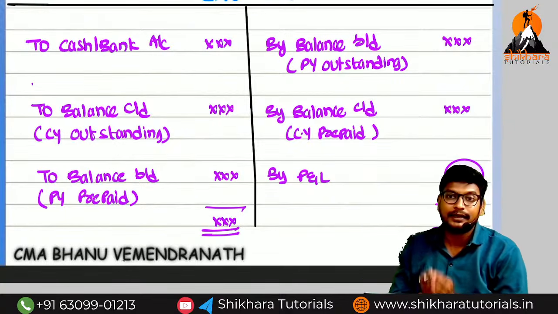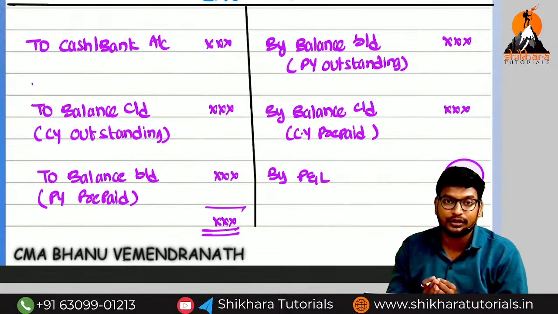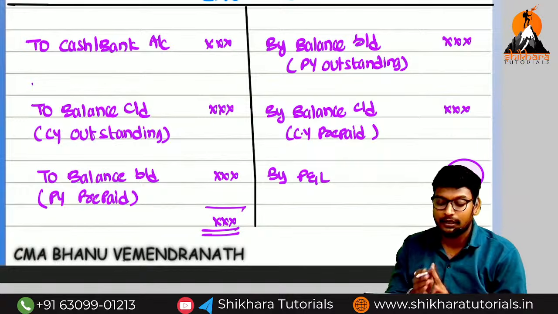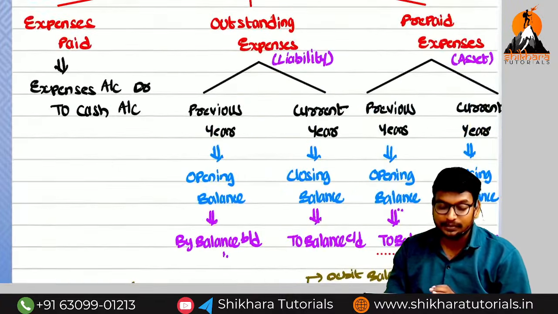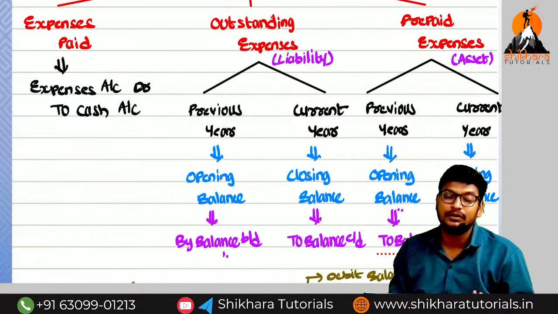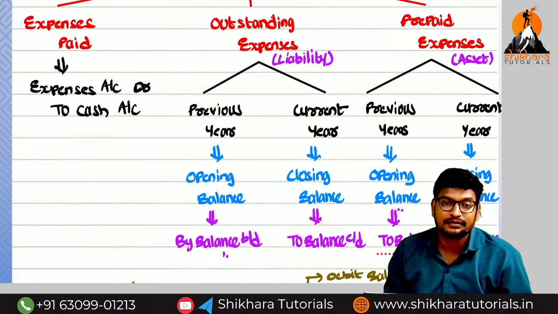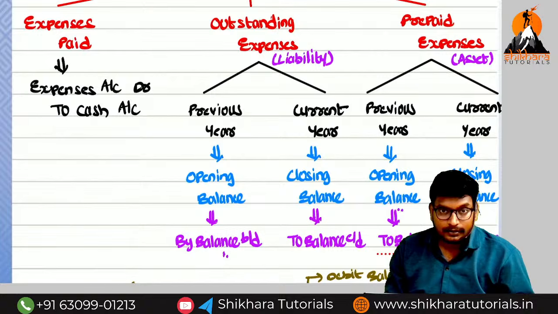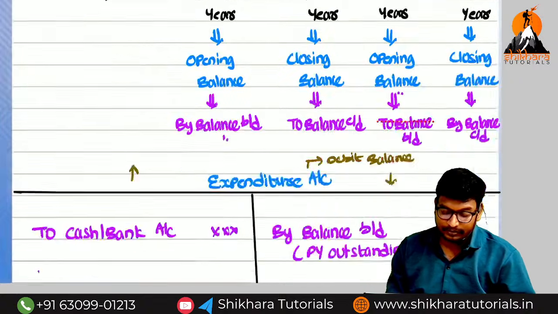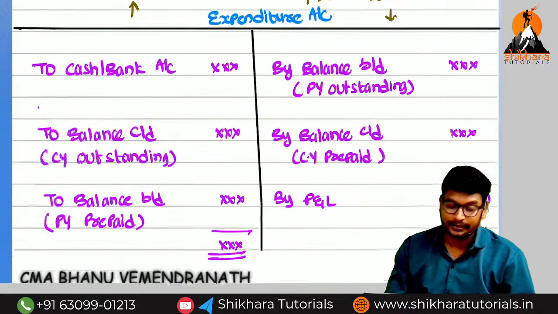What are the normal transactions from the expenses point of view? Expenses paid, outstanding expenses, prepaid expenses. When coming to expenses paid, they will give only current year expenses. So what is the entry for the current year expenses? Expenses account debited to cash or bank.